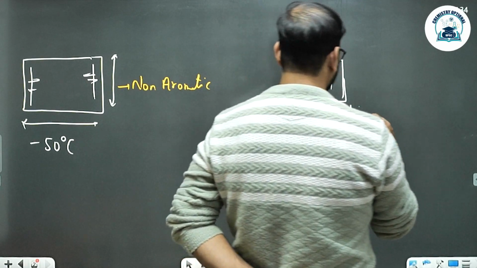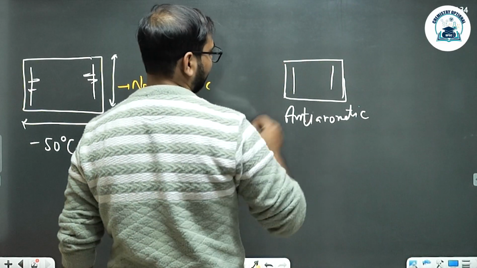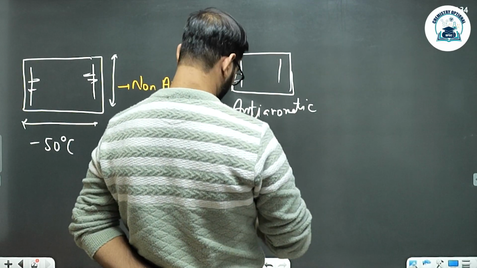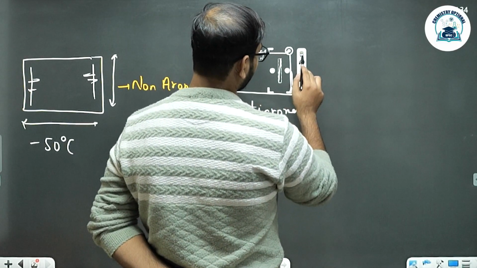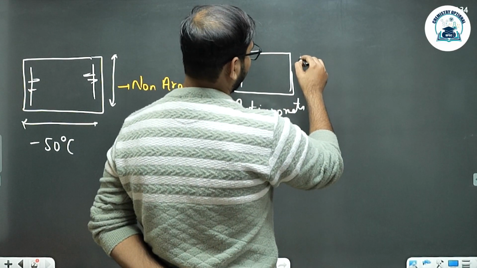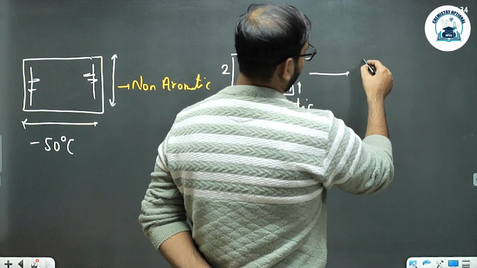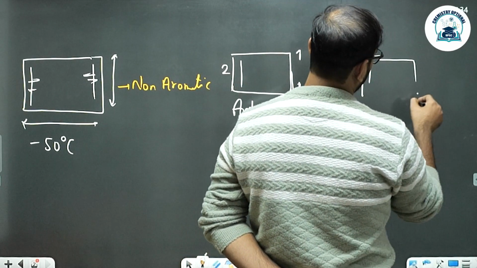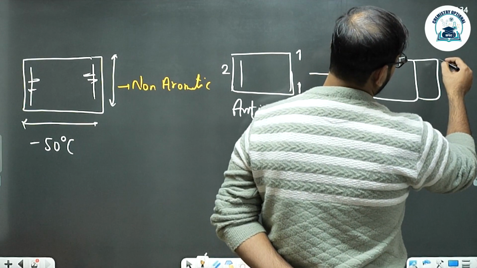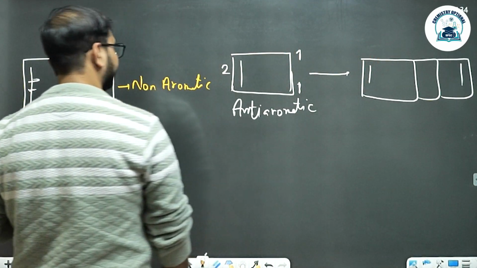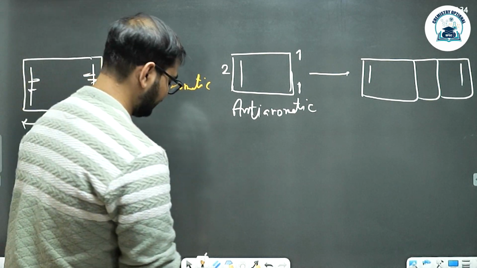But it becomes so unstable at that temperature that it undergoes dissociation, converting itself into a biradical form, combining with itself to give us a dimer at any temperature which is greater than minus 50 degrees Celsius.